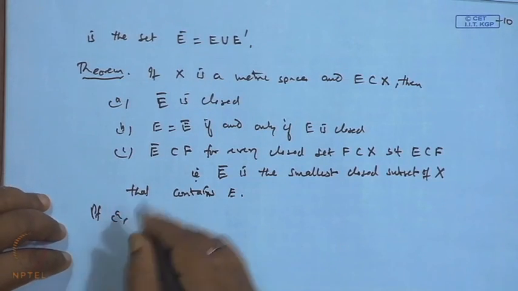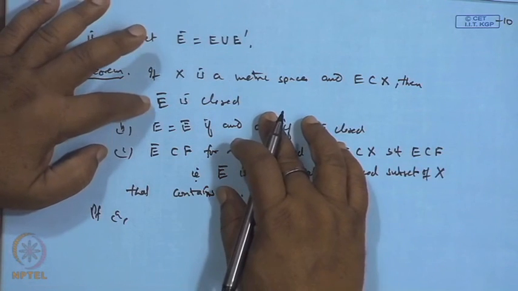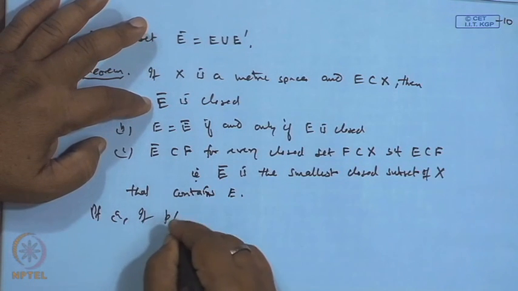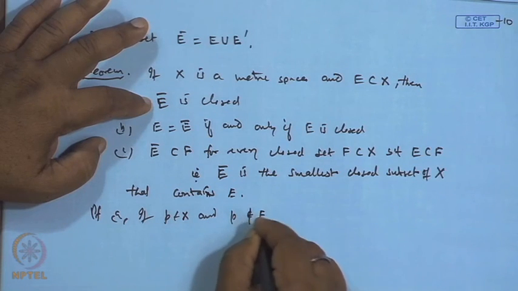The proof is simple, I will give the first proof. A, E bar is closed. Let P belong to X and suppose P is not in the closure.